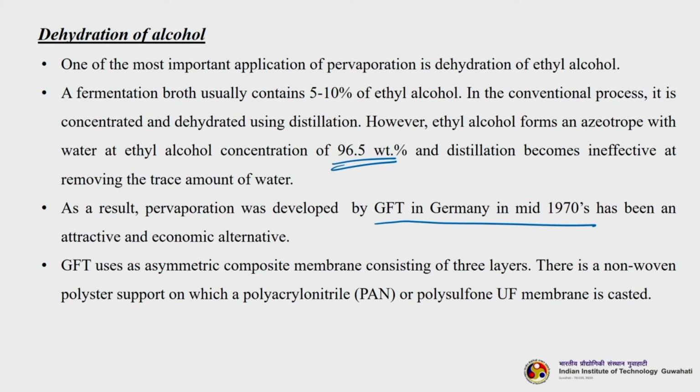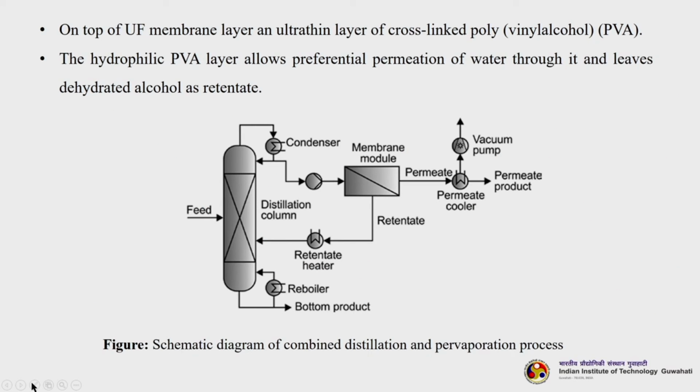So it uses an asymmetric composite membrane consisting of 3 layers. Okay, so there is a non-woven polyester support on which a polyacrylonitrile or polysulfone ultrafiltration membrane is casted. On top of the ultrafiltration membrane layer, an ultra thin layer of cross-linked polyvinyl alcohol membrane is grafted. So the hydrophilic PVA layer allows preferential permeation of water through it and leaves dehydrated alcohol as retentate. So this is the example of how the combined distillation and pervaporation system is performing the dehydration of alcohol.